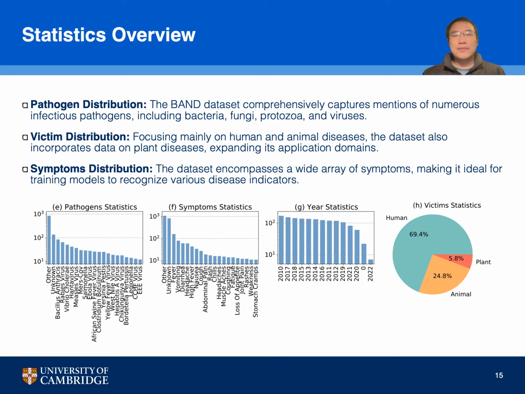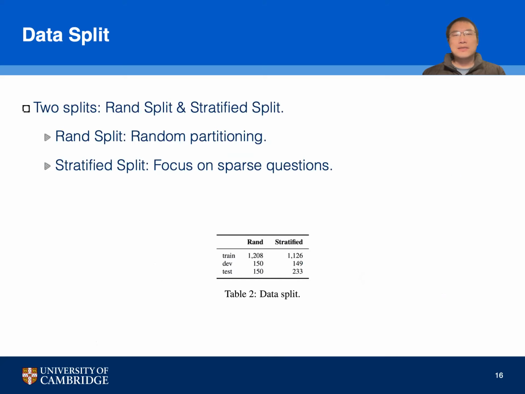indicators accurately. To optimize the BAND dataset for various research purposes, we've implemented 2 distinct data split strategies, random split and stratified split. The random split involves random partitioning of the data, providing a general-purpose dataset for a variety of tasks. The stratified split, on the other hand, is designed to focus specifically on sparse questions, ensuring that even the less frequently occurring data points are adequately represented and evaluated in our analysis.